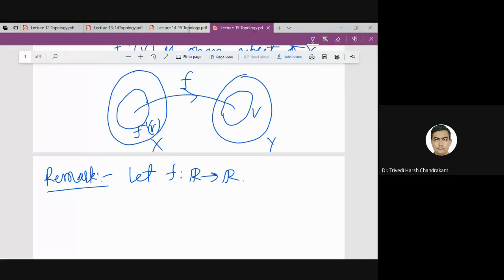So f is a function from R to R. So if we take a belongs to R and I take some positive epsilon, I'm taking a point. So here the function is R to R. So I'm taking Y equal to R and X equal to R. And I'm taking some point in the codomain.